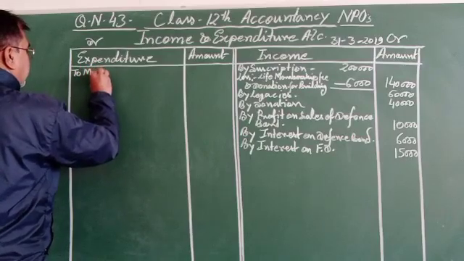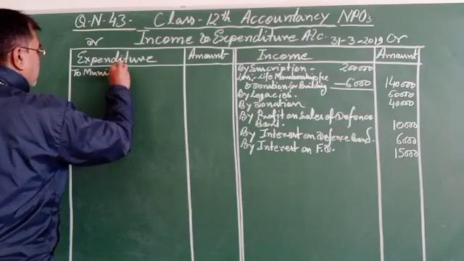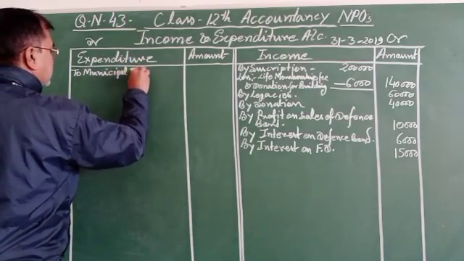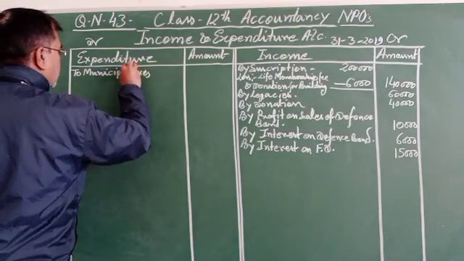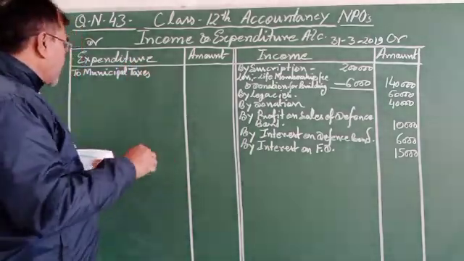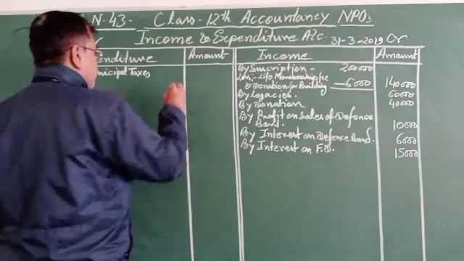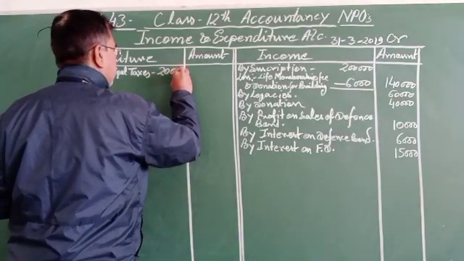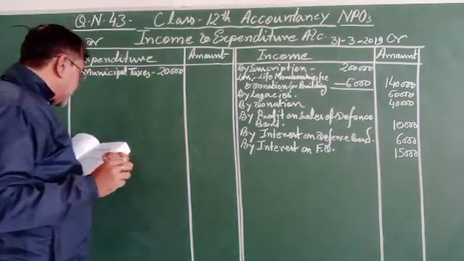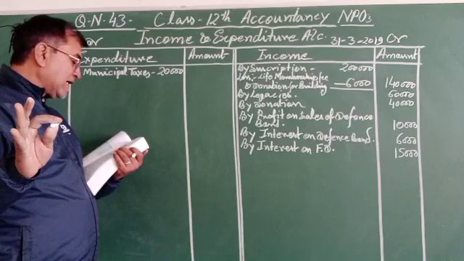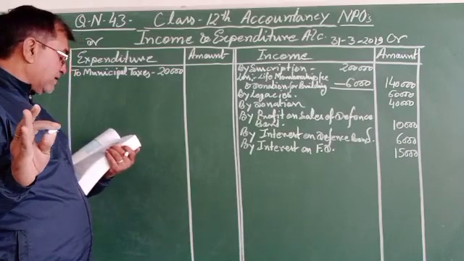Because of the additional information adjustment given regarding this one, in the column 20,000, and municipal tax prepaid rupees 5,000 in the beginning as well as at the end of the year.